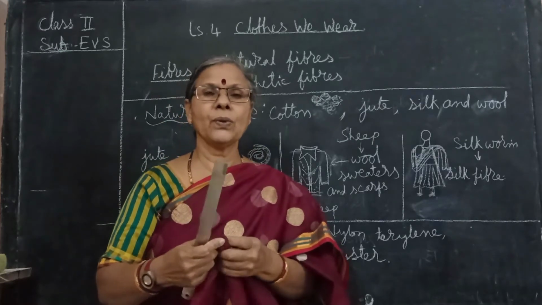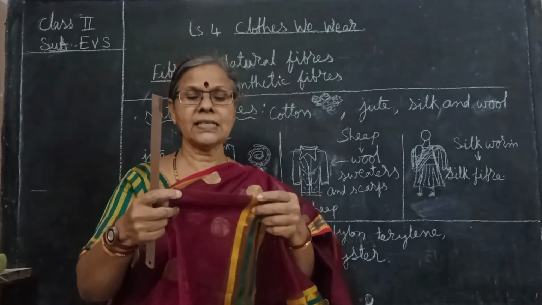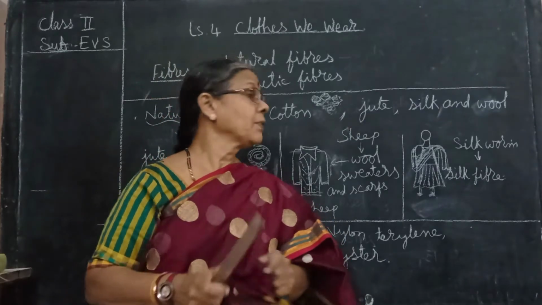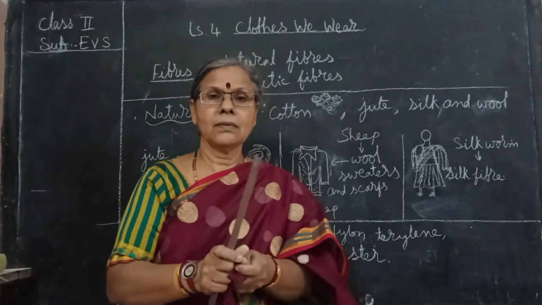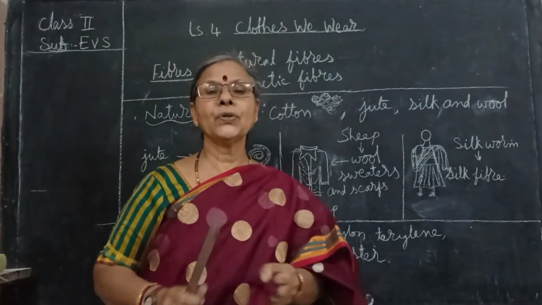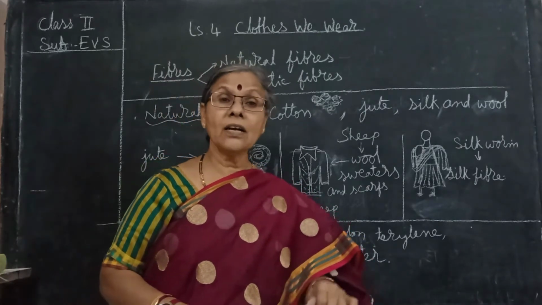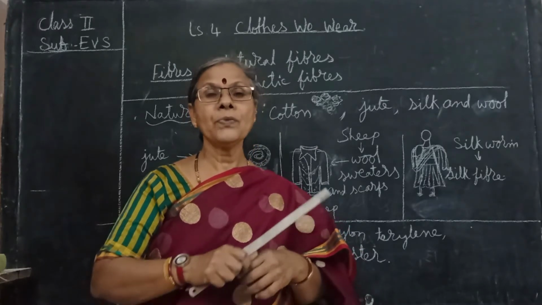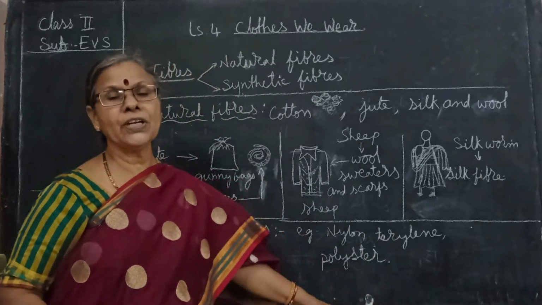However you crush it, you will not find any lines or creases on this cloth. So this is the synthetic fiber. But cotton, if you just make a ball of it, you will find all the creases on the cotton. For cotton, after washing, you need to iron it. But for synthetic, no need of ironing.